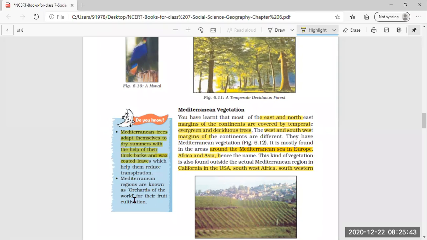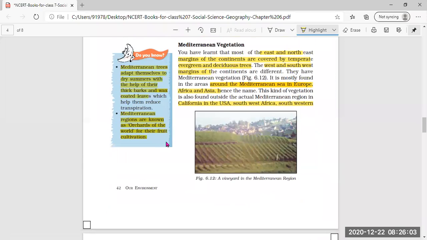Mediterranean regions are known as the orchards of the world. Which type of forests are known as orchards of the world? Mediterranean regions, for their fruit cultivation. And why are they called orchards of the world? Just because of their fruit cultivation. Am I clear till here, everybody?